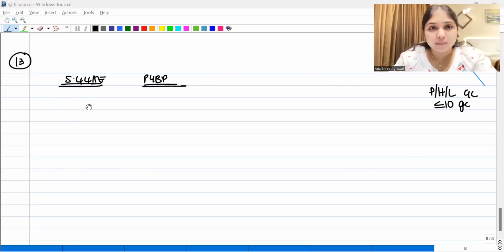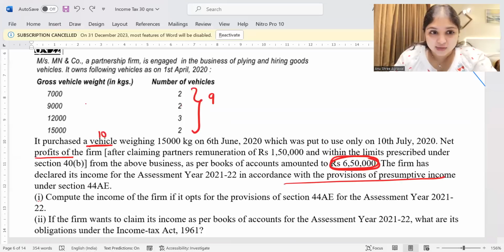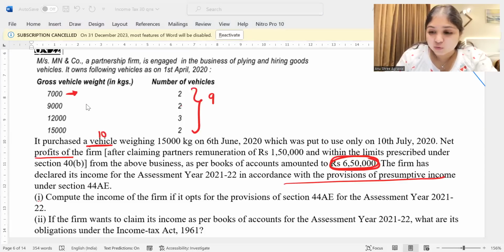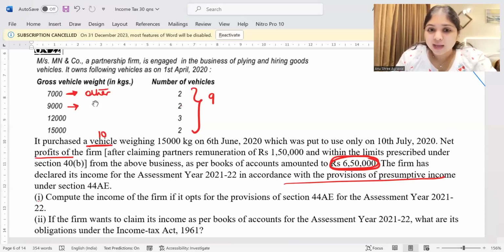Now, how are we going to compute 44AE? Let us talk about these 9 vehicles first of all. 7,000 kgs, it can carry 7,000 kgs. Heavy vehicle or other vehicle? 7,000 kgs. This is going to be an other vehicle. 9,000 kgs.